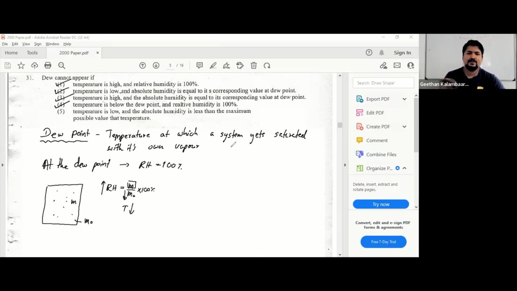So now it doesn't have the absolute humidity of the dew point, it is less than that. So M is now lesser than M naught. So it's not 100%. So in this you don't get dew. So dew will not appear in that case.